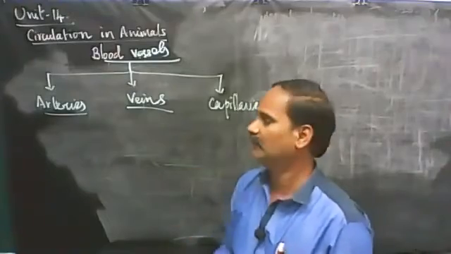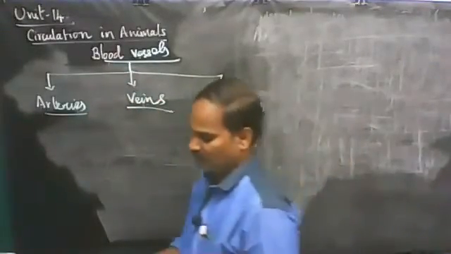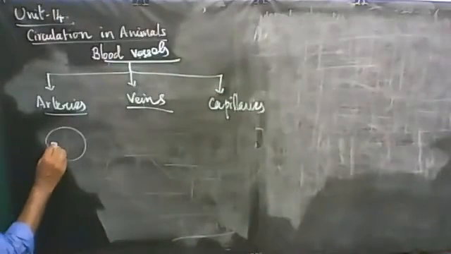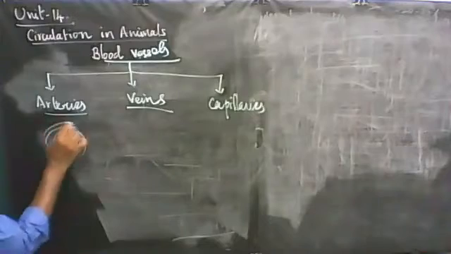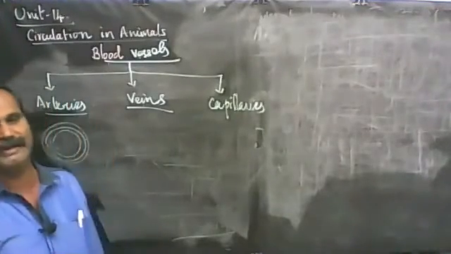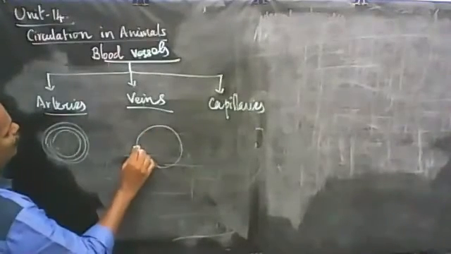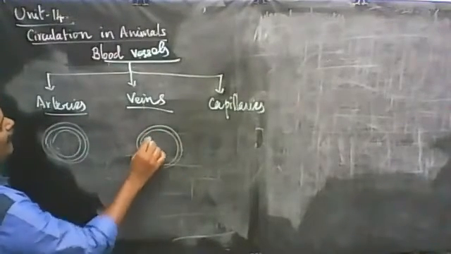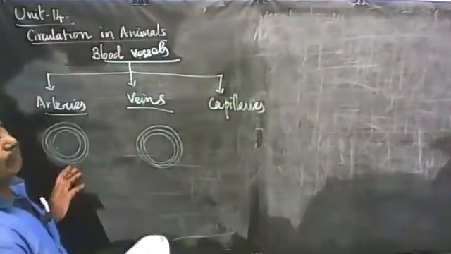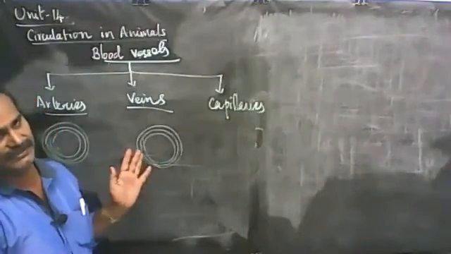Now let's see what are the functions of arteries and veins. Arteries are thick-walled blood vessels. They have thick walls with 3 layers: tunica externa, tunica media, tunica interna. Even veins also possess 3 layers: tunica externa, tunica media, tunica interna. What is the difference between these 2? Arteries are thick-walled, veins are thin-walled. So those are the 2 major differences.